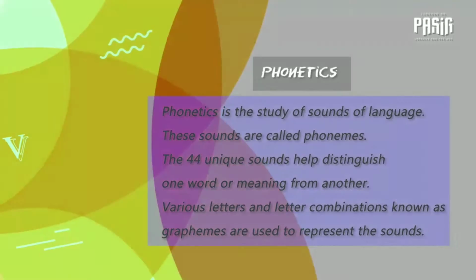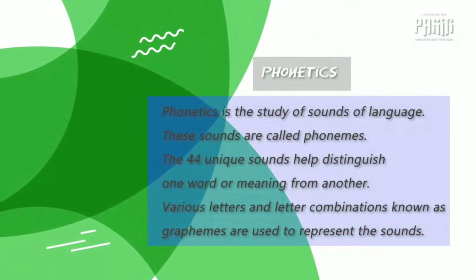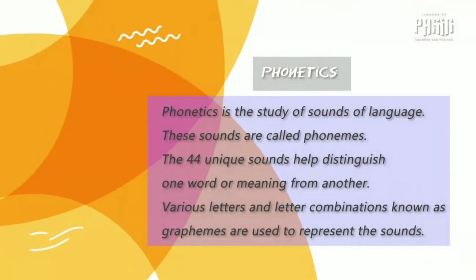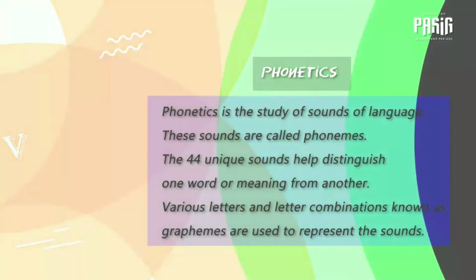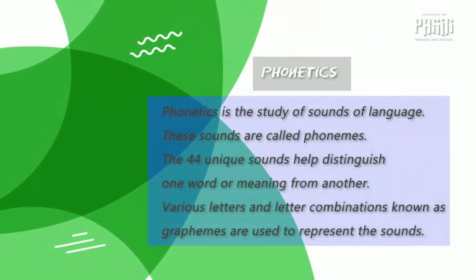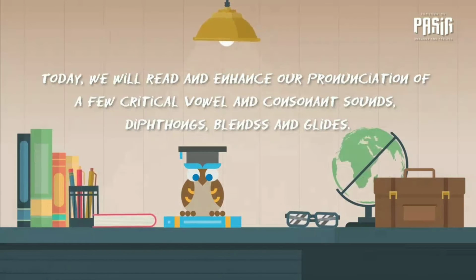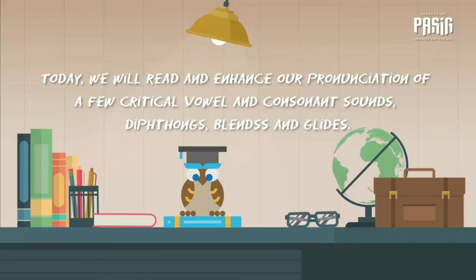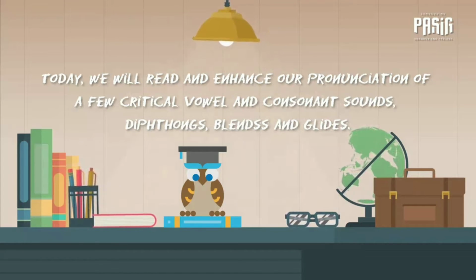These sounds are called phonemes. The 44 unique sounds help distinguish one word or meaning from another. Various letters and letter combinations, known as graphemes, are used to represent the sound. Today, we will read and enhance our pronunciation of a few critical vowel and consonant sounds, diphthongs, blends, and glide.